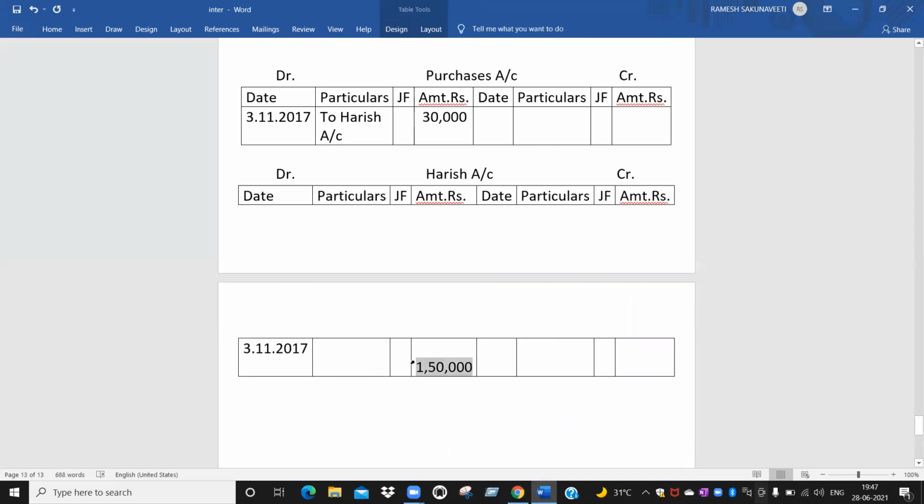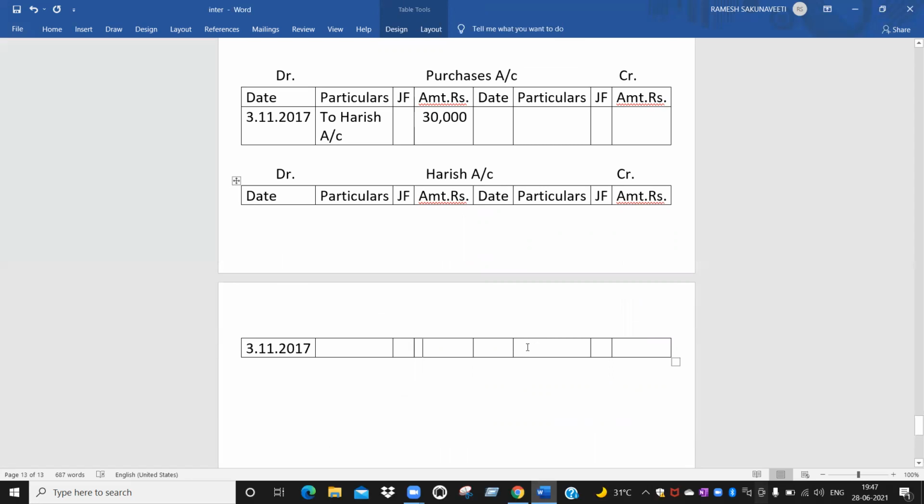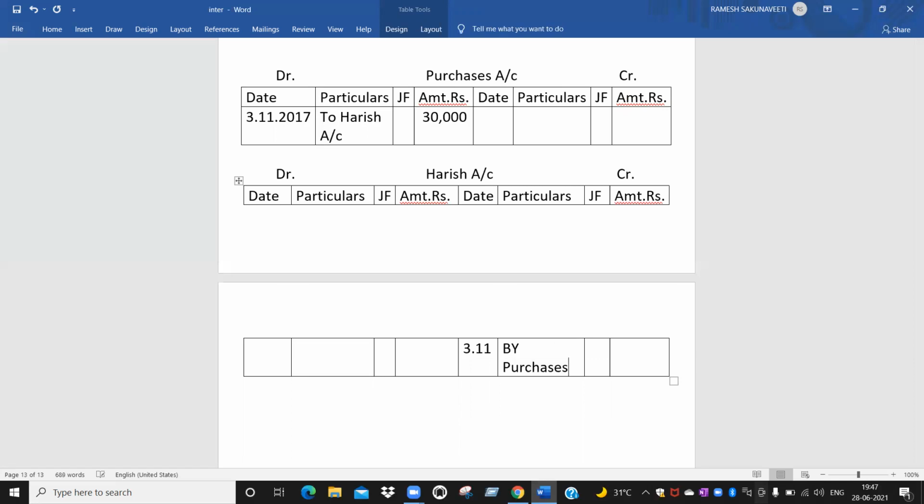Here nothing will come. See, this is the date also. You need not write this side. Date is 3/11/2017. Particulars is by, what is that account? Purchases account. Yes. Okay. Amount is 30,000.